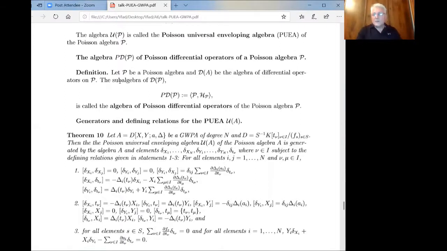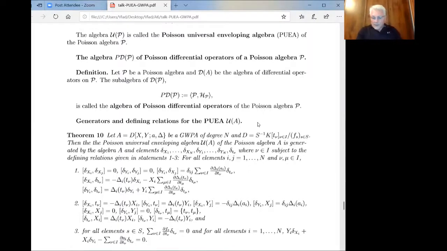So we start with an arbitrary Poisson algebra. Then this is a commutative algebra, hence we have the ring of differential operators. So the algebra is not smooth. This is a nasty object, usually not Noetherian, not finitely generated, not anything. And hence we have these nice derivations, the so-called inner Poisson derivations or Hamiltonian vector fields. We look at the algebra generated by the algebra of functions and these derivations. And by definition, this algebra is called the algebra of Poisson differential operators of the Poisson algebra P.